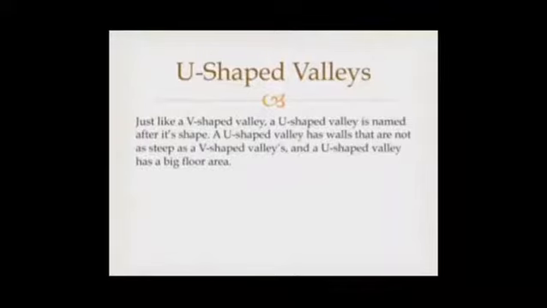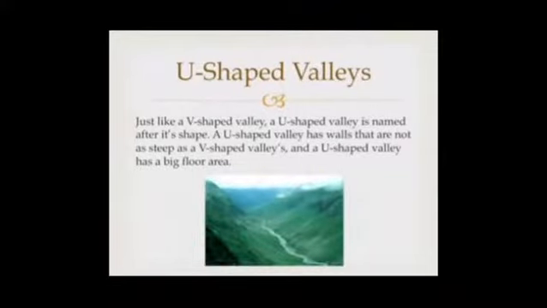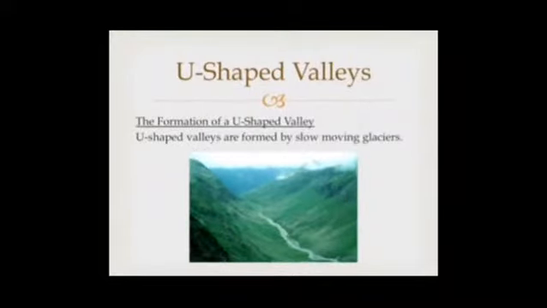Just like the V shaped valley, the U shaped valley is named after its shape. A U shaped valley has walls that are not as steep as a V shaped valley, and it has a big floor. U shaped valleys are formed by the slow movement of glaciers.